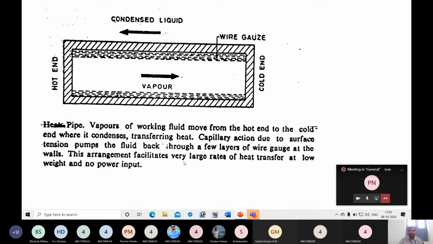This arrangement facilitates very large rates of heat transfer at low weight and no power input. These are the two constraints. That means this system should have very less weight, and it should consume very less power. This solution doesn't require any power, but there will be some weight. Compared to other metals like copper rod, it has low weight.